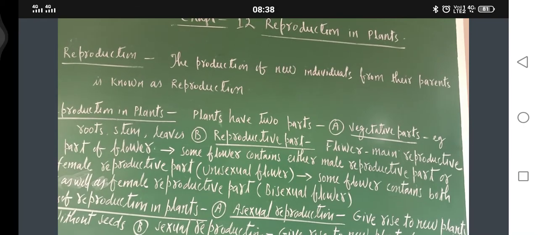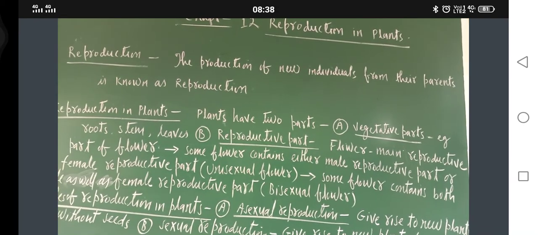So as you know, chapter number 11 is over. Over or not? Including exercises. Correct?